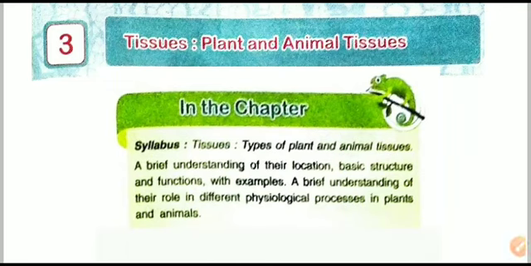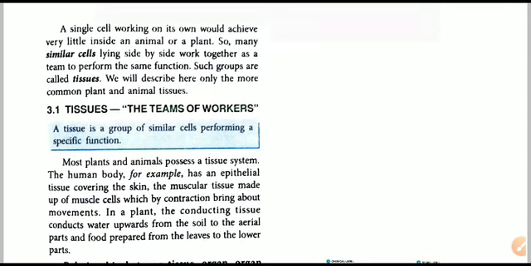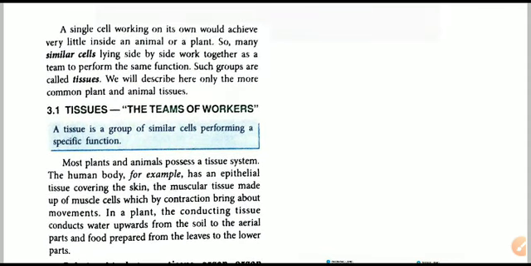Today onwards we begin chapter number 3, tissues: plant and animal tissues. In this chapter we will be studying the various types of plant tissues and animal tissues, and also covering their structure and the functions performed in various organisms, that is the plants and animals respectively. In the previous chapter, chapter number 2, we studied the structure of the cell and various cell organelles that perform different functions.